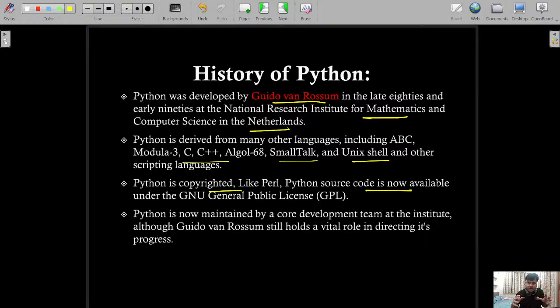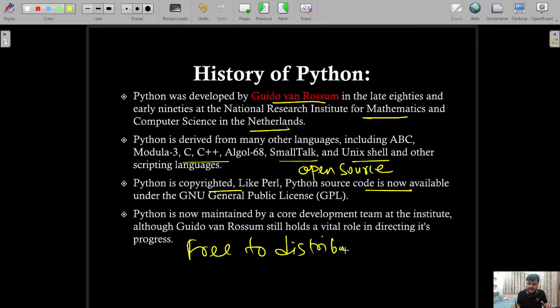If you are very eager to work in an open source environment, you can also contribute. The meaning is that it is free to distribute, free to contribute, free to share, and freely available.